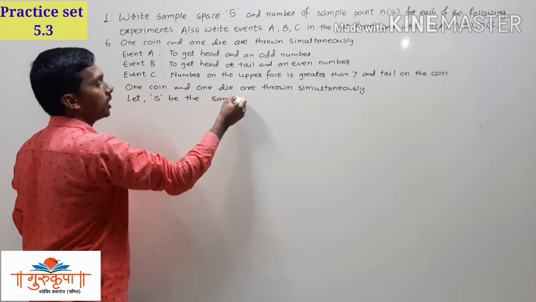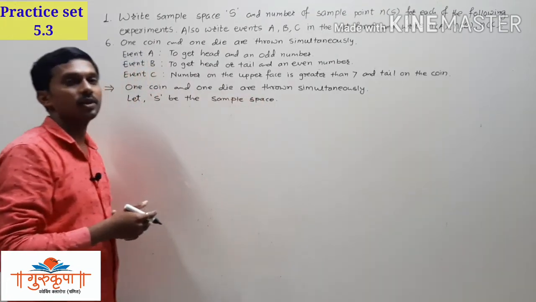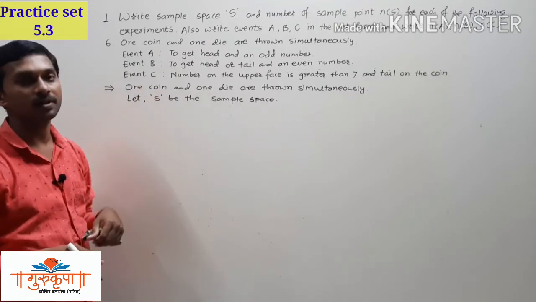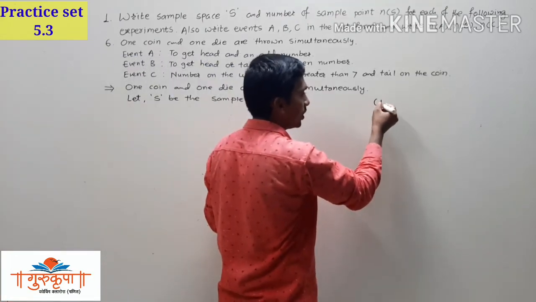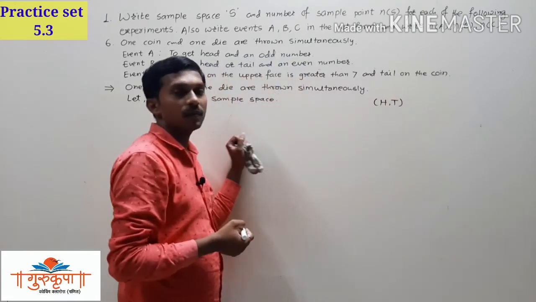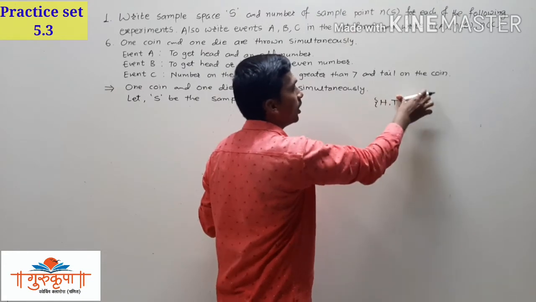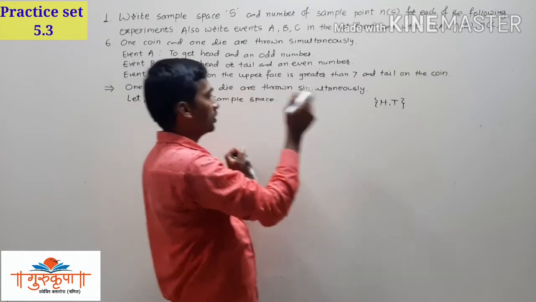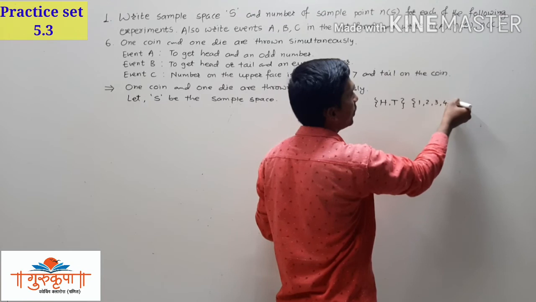Now how to write the sample points? That is very important here. We are given one coin and one die. As all of you know, when one coin is tossed, we get either head or tail on the upper face, and if a die is thrown, we get 1, 2, 3, 4, 5 and 6.